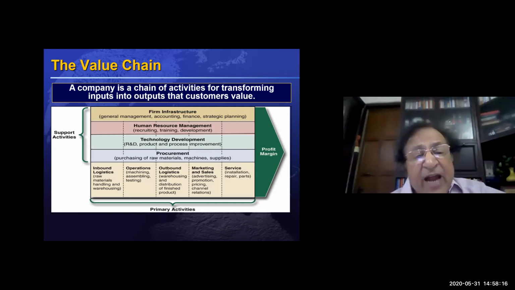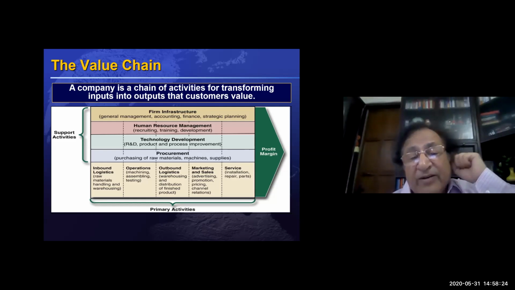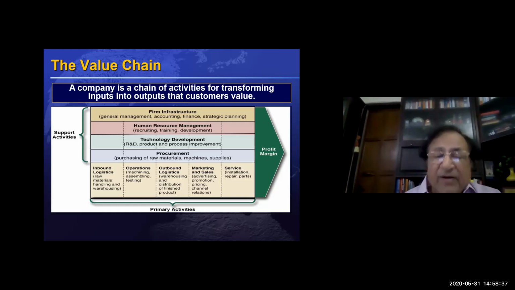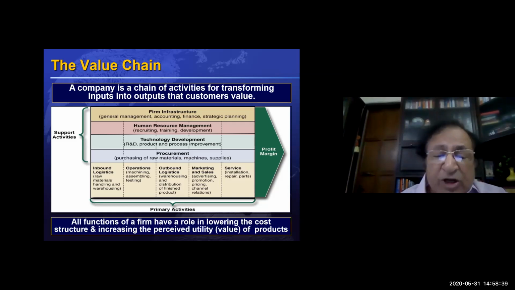There are secondary activities which support the primary activities. They are human resources, technological development, R&D, purchasing, finance and so on. These are support activities. They also help the primary activities in adding more and more value. This is all the activities each company has.